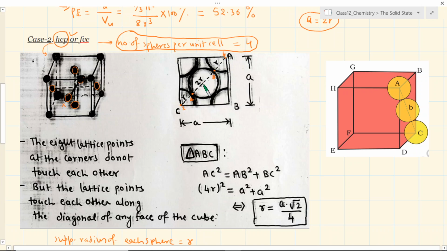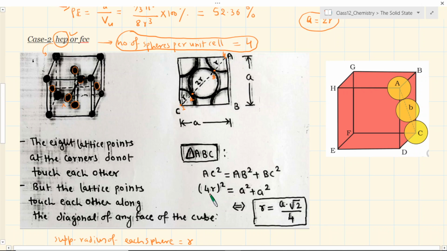Okay, now this AC square can be written down as AB square plus BC square. So that is equal to A square plus A square, right? So 4R square is equal to, which is like square of this 4R, and then A square plus A square.